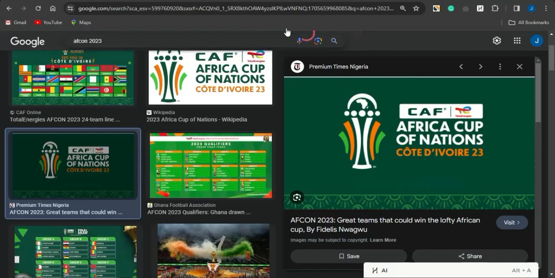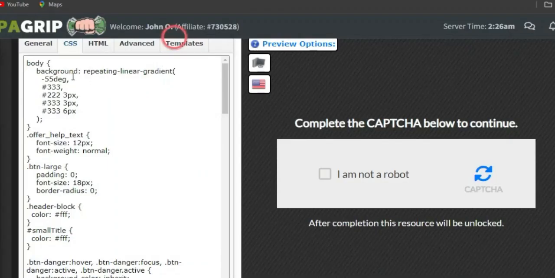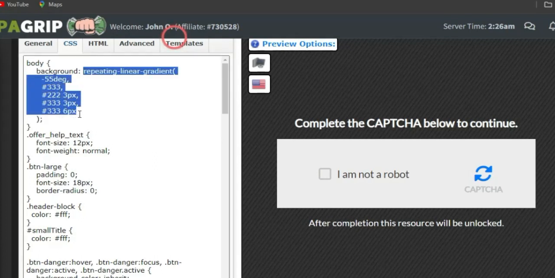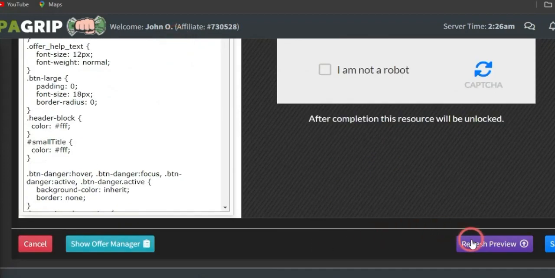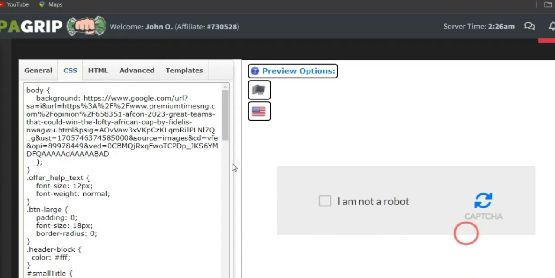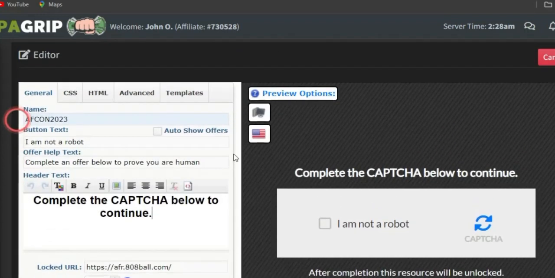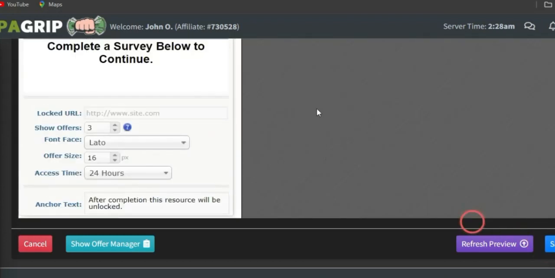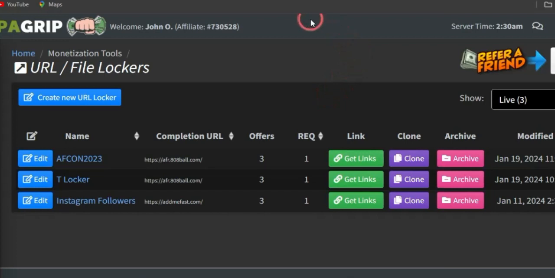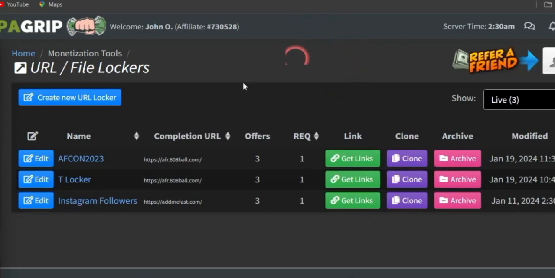I'm just going to head back to that URL file locker. Now in this background section, I'm going to come to this section and paste in my link. Once I paste in my link, I can do refresh preview to see if that's going to change. So guys, I'm just going to leave this as it is, not changing the background. Click on save. If you can change the background, this is quite important that you change that to something like the AFCON logo or an AFCON image, so that they will know that that is connected.